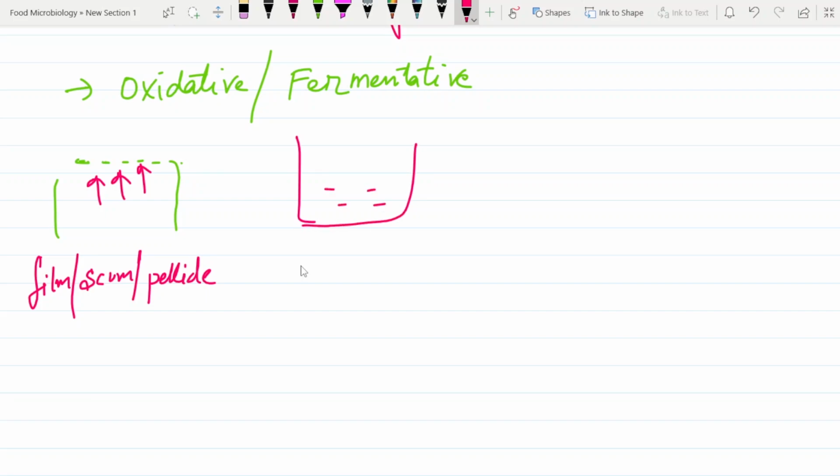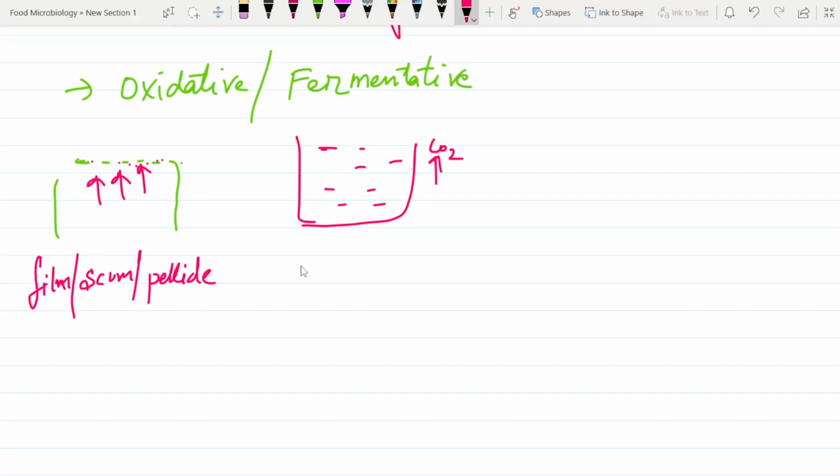So fermentative yeast actually grows throughout the medium, and in fermentation there is also a production of carbon dioxide. Oxidative yeast will grow only on the surface and form film-like structures, a film-like covering. But fermentative yeast will be growing throughout the liquid, and there will also be a production of carbon dioxide.